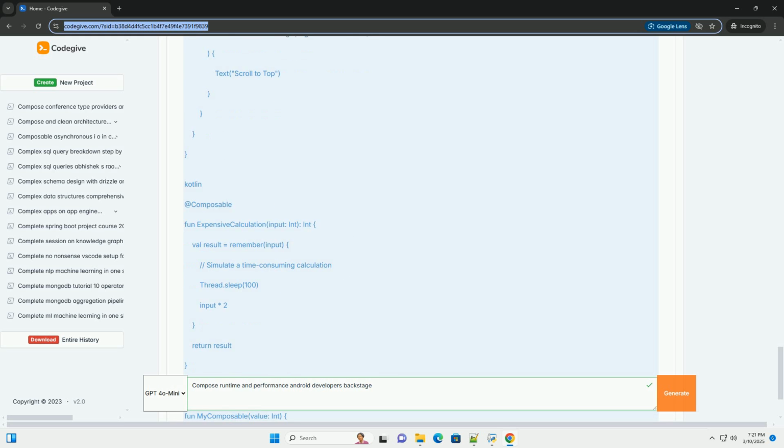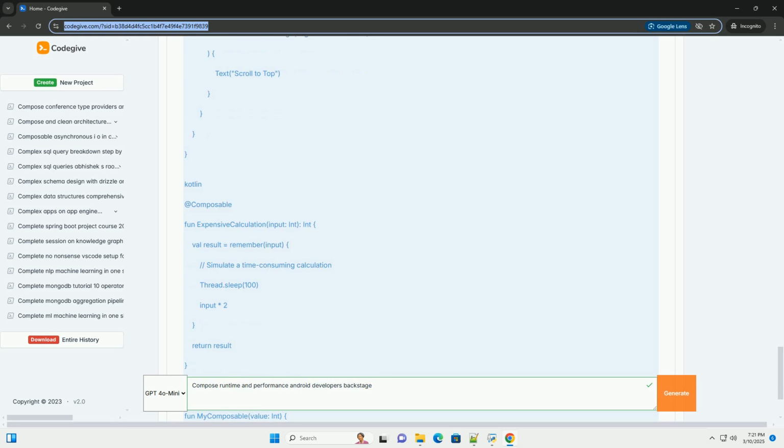Use graphicsLayer carefully. graphicsLayer allows you to apply transformations, for example rotation, scaling, and alpha, to UI elements. However, it can also introduce performance overhead. Use it sparingly and only when necessary. Rasterization: for static content that doesn't change frequently, consider rasterizing the content into a bitmap and drawing the bitmap instead. This can be more efficient than drawing the content directly on each frame. However, be mindful of memory usage.